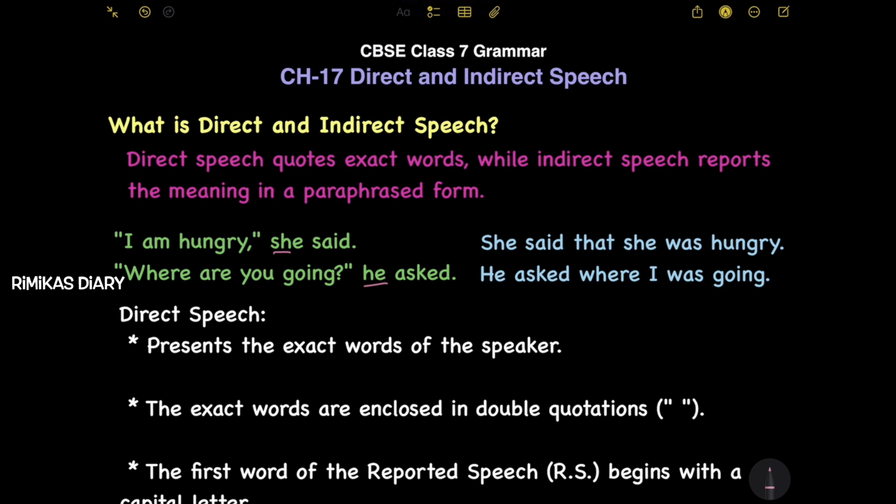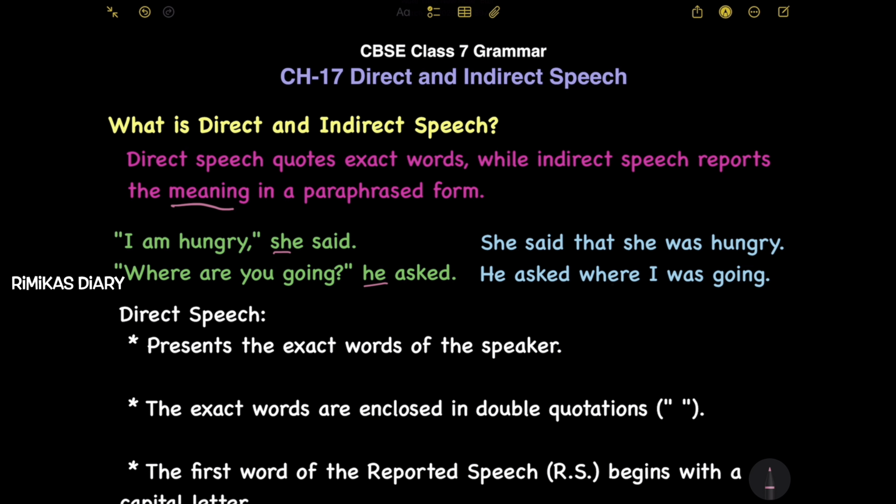Let's see the examples for indirect speech. She said that she was hungry. So this is the direct speech: "I am hungry," she said. Here, she said that she was hungry. This is indirect speech because it's not using the exact words the speaker said, but it reports the meaning in a paraphrased form.